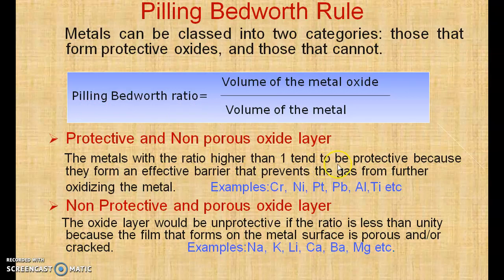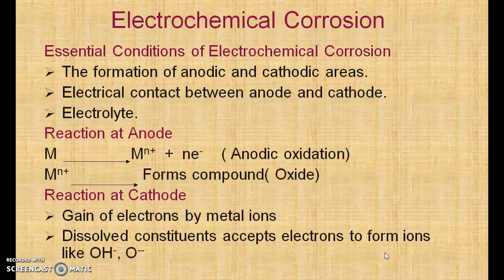So a protective and non-porous oxide layer is formed by metals with the Pilling-Bedworth ratio higher than 1. They tend to be protective because they form an effective barrier that prevents the gas from further oxidizing the metal. The examples are chromium, nickel, platinum, lead, aluminium, titanium, etc. Now, the oxide layer would be non-protective and porous if this ratio is less than unity, because the film that forms on the metal surface is porous or cracked. The examples are almost all alkali and alkaline earth metals, which form a non-protective layer: sodium, potassium, lithium, calcium, beryllium and magnesium.